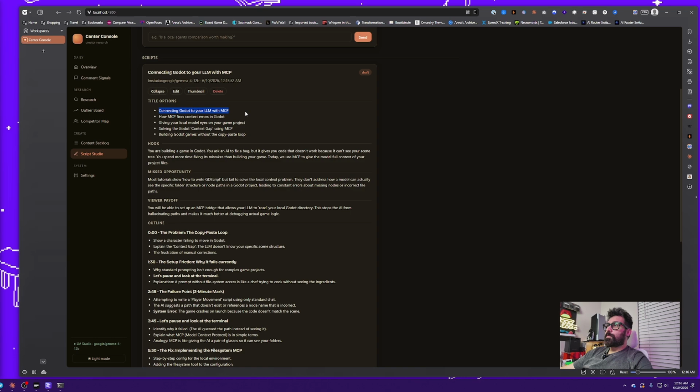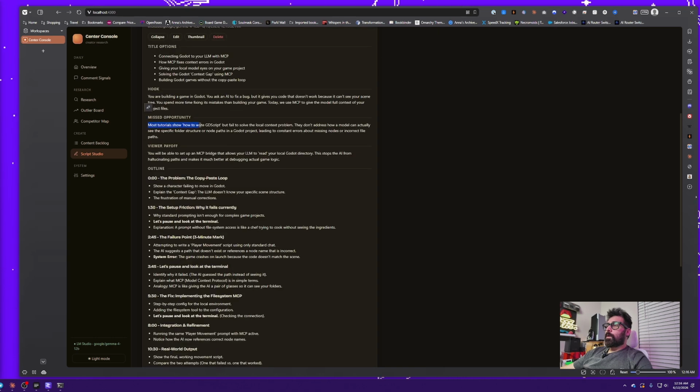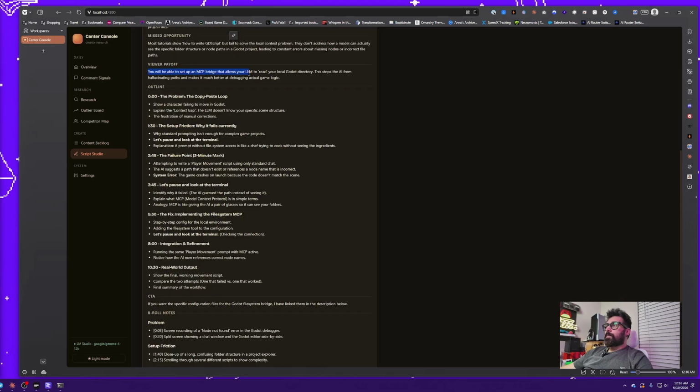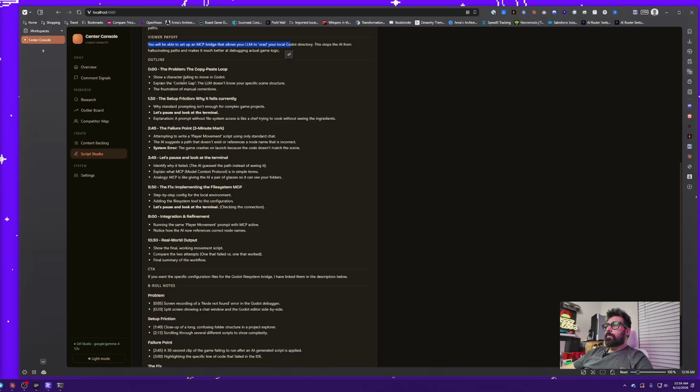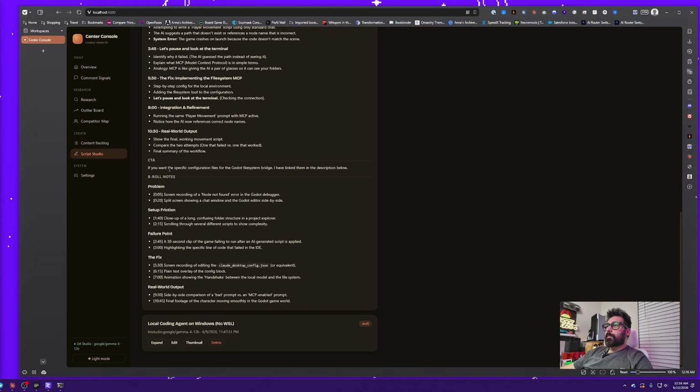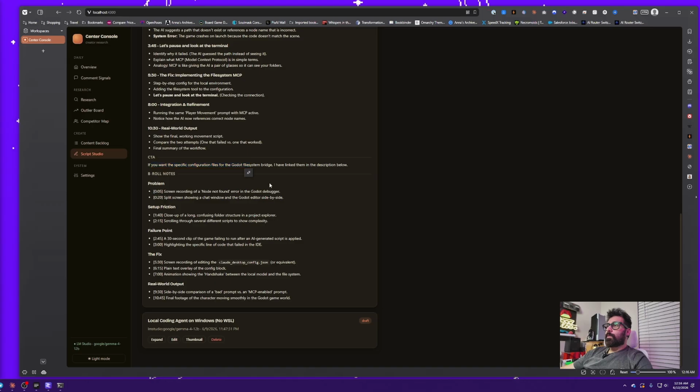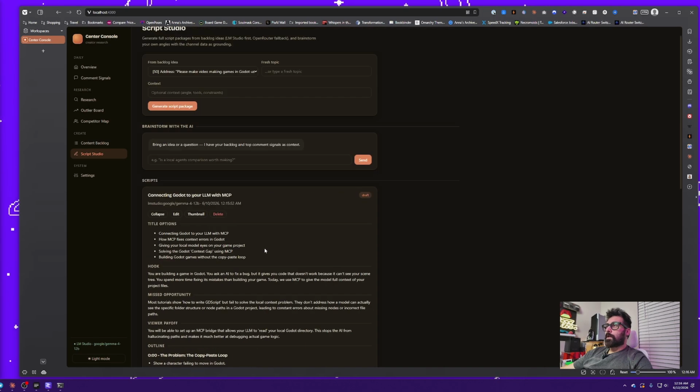Okay, here are the title options. Hook, what's the missed opportunity? Most tutorials show how to write GDScript but fail to solve the local context problem. They don't address how a model can actually see the specific folder structure or notepads in a Godot project, leading to constant errors or missing nodes or incorrect file paths. You will be able to set up an MCP bridge that allows your LLM in a quick outline, call to action, b-roll notes. Okay, this is nice.